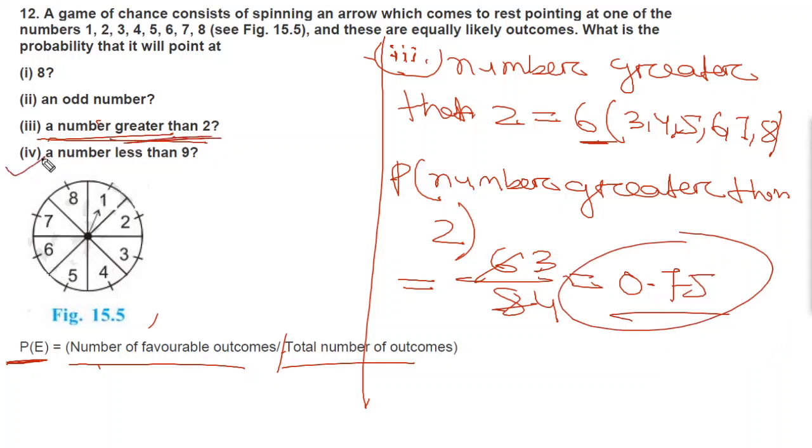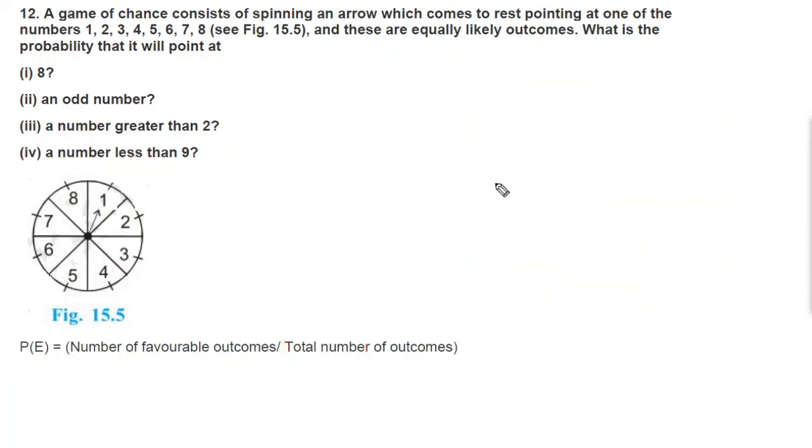Now we'll find a number less than 9. So we'll move to part 4. In part 4, same, total number of outcomes equal to 8, then a number less than 9.